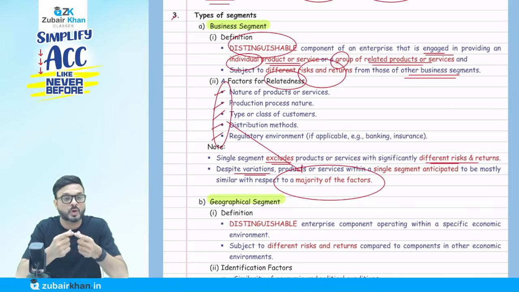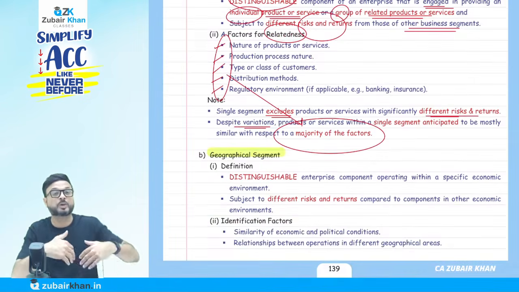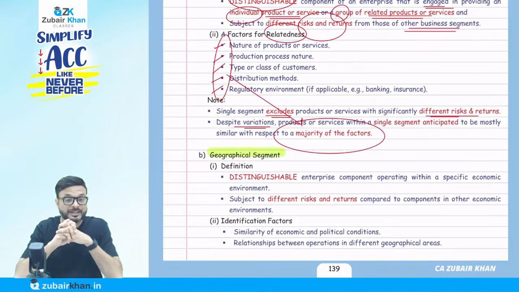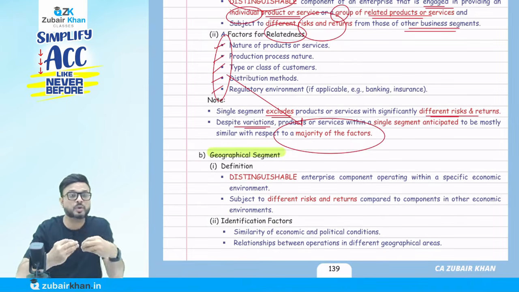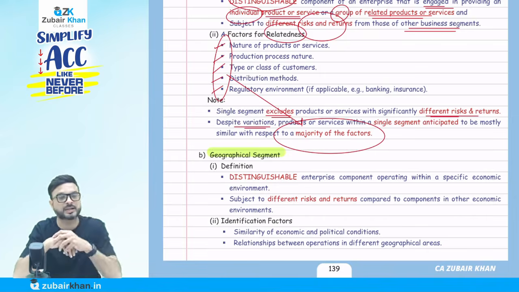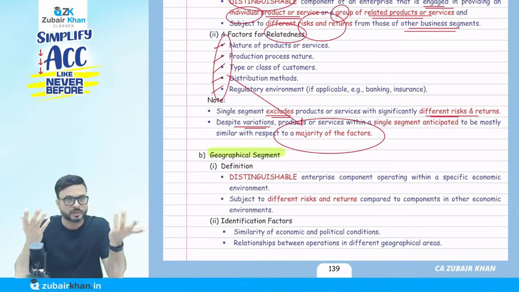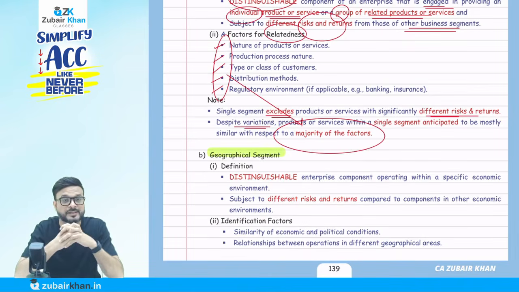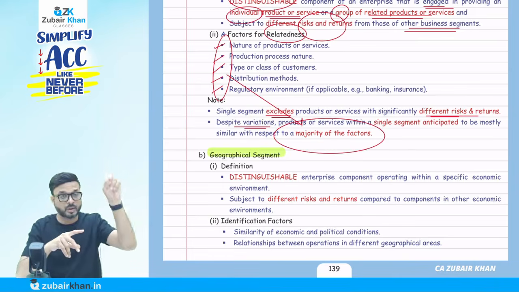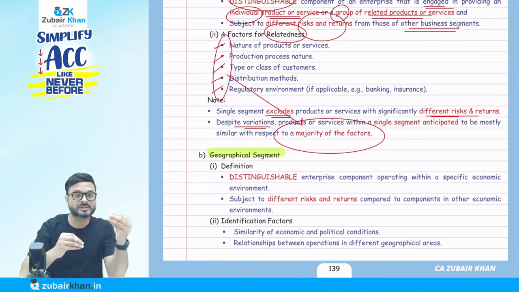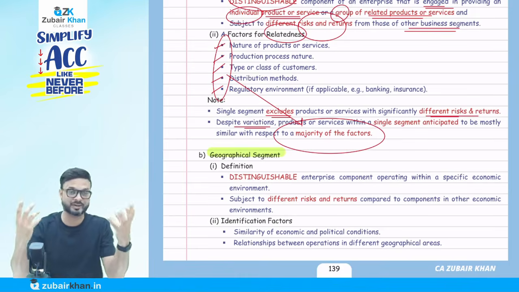So business segment talks about the product. But what happens when I talk about geographical segment? The risk and reward is different, but not related to the product. For example, some product has a huge demand in the South, like in Chennai, but that product might not have that much demand in the North. Suppose someone is running a South Indian restaurant, the dosa. They have a huge demand in Chennai. In the North also they have demand, but obviously in the South they have more demand. You got the point?